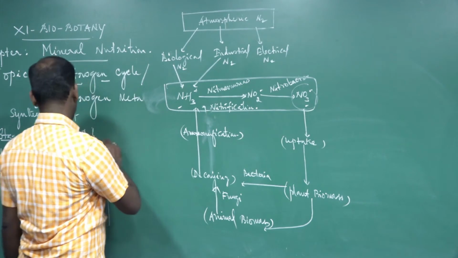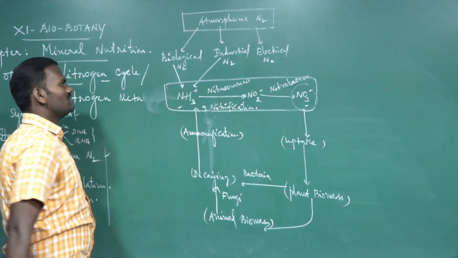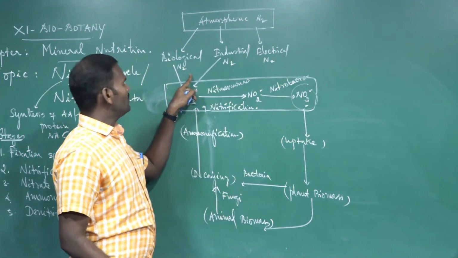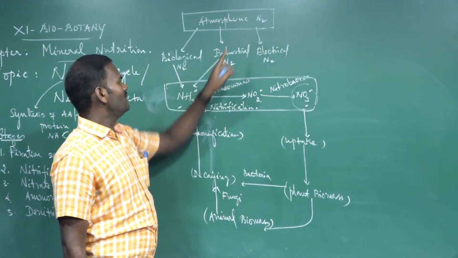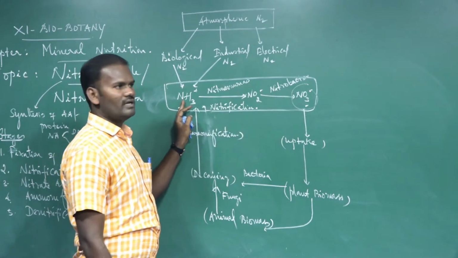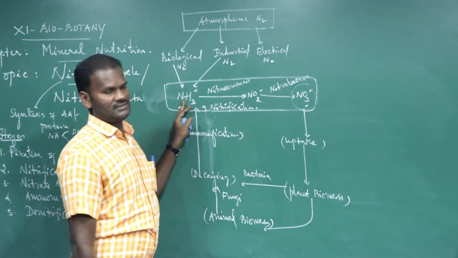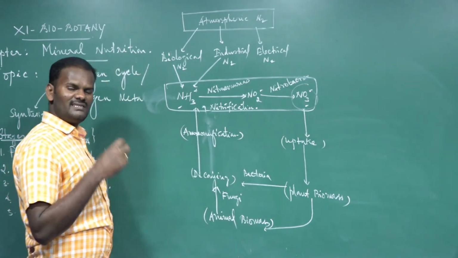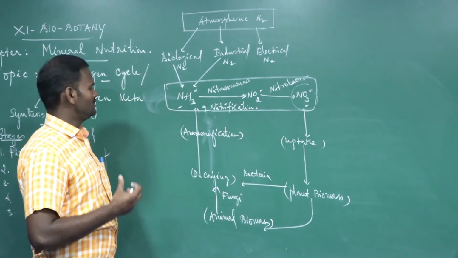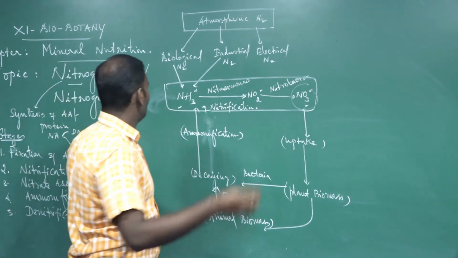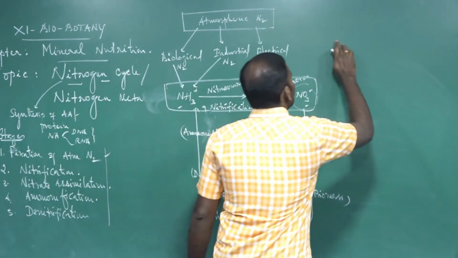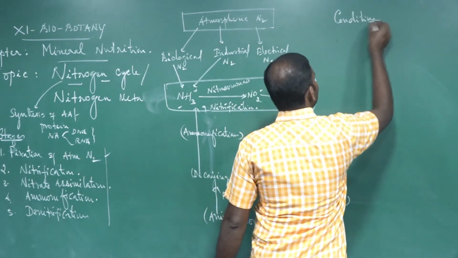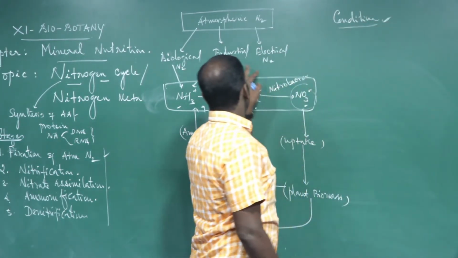Now I will explain nitrogen fixation one by one. Fixation of nitrogen is nothing but conversion of atmospheric nitrogen into nitrate or ammonia. This is called nitrogen fixation. What are the certain conditions essential for nitrogen fixation?